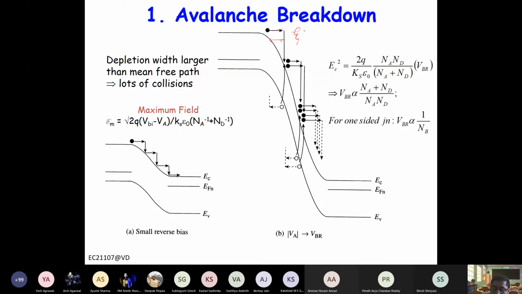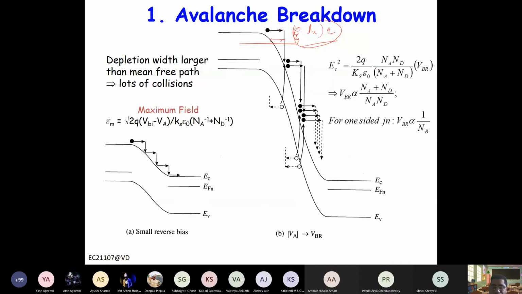So the energy it has acquired will be, voltage is integral E dx times Q, so the energy will be QV. If this energy is large enough to break down, then it will generate an electron hole pair. Now these two will generate 4, which will generate 8, right? So like this it will happen.